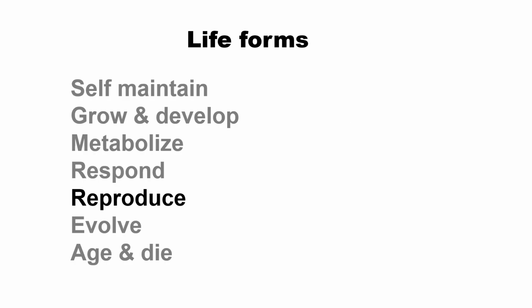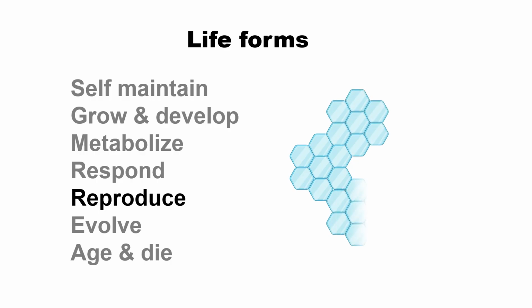How about reproduction? A crystal collects material and makes exactly the same structure as the original crystal. This is a very good example of reproduction. Is the crystal really a life form?